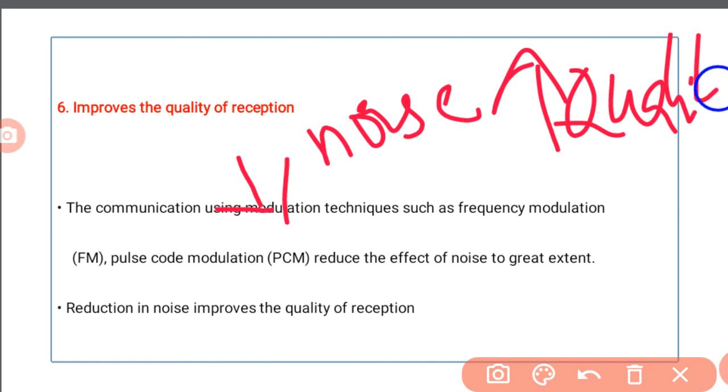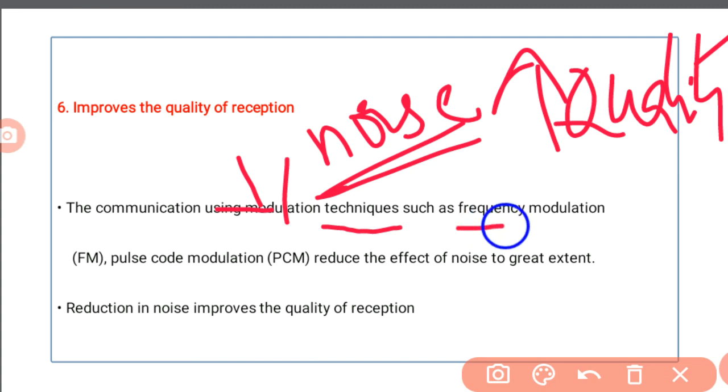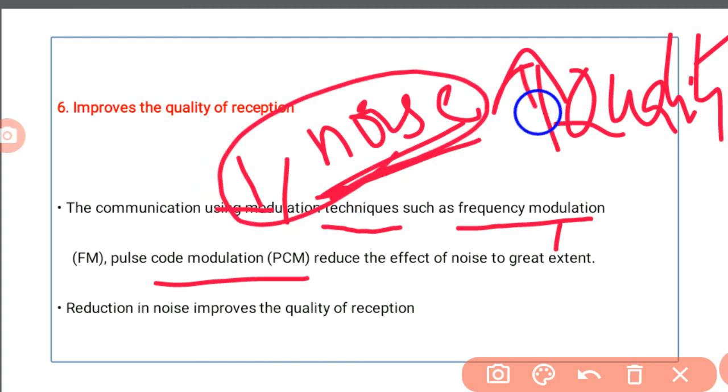We reduce noise by using different modulation techniques, for example frequency modulation, pulse code modulation, or other techniques. Based on these techniques we reduce the noise.